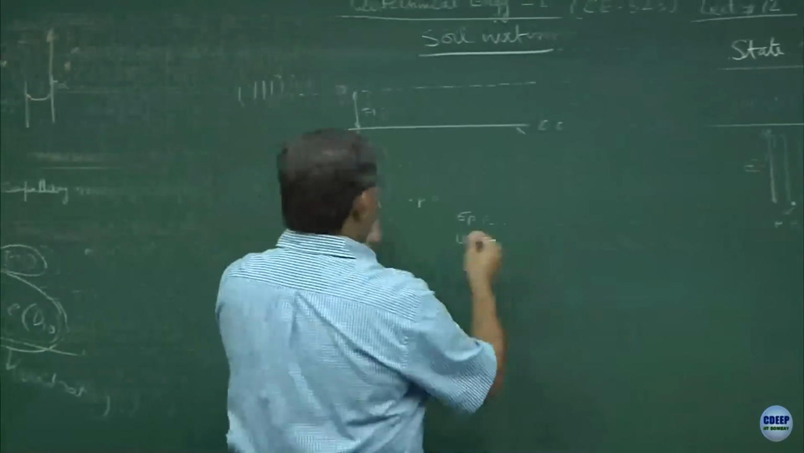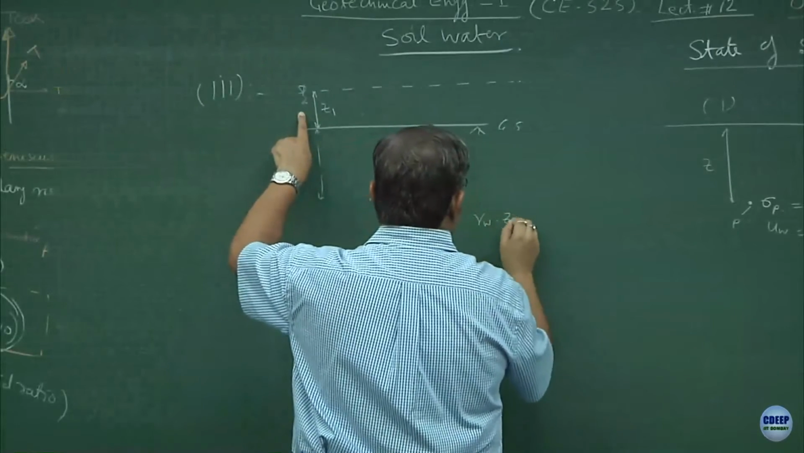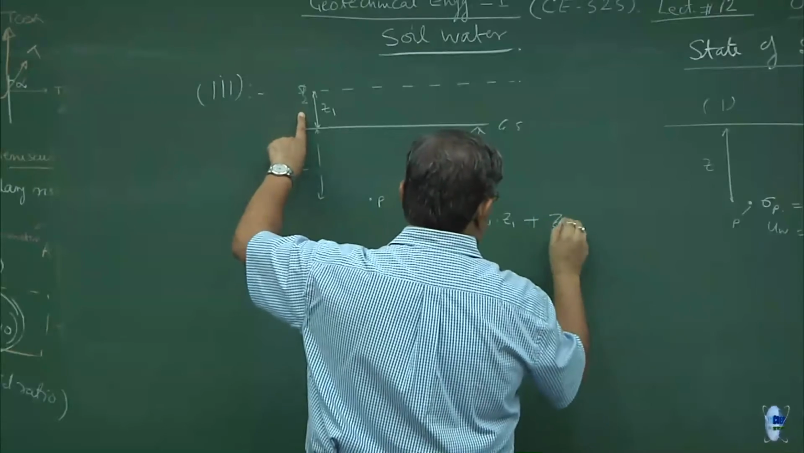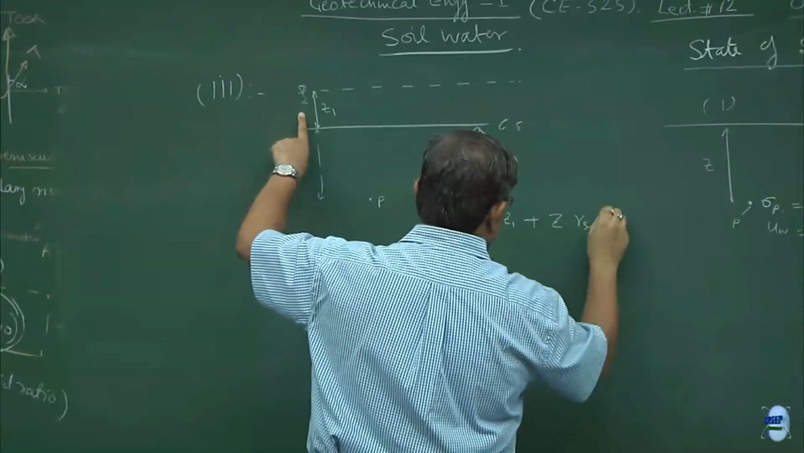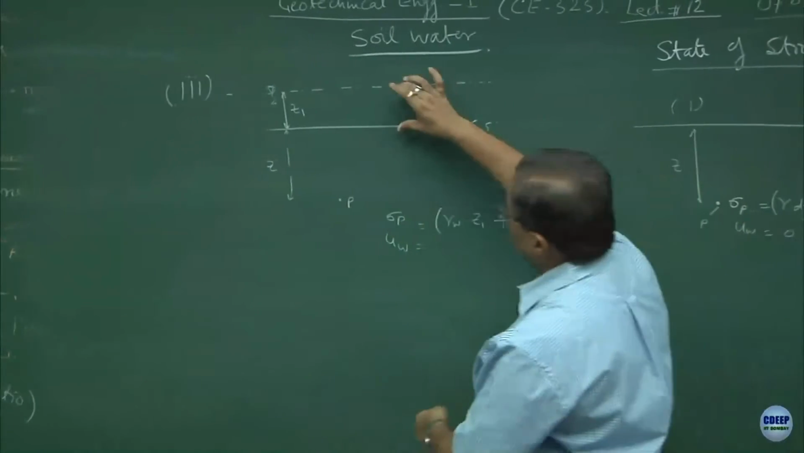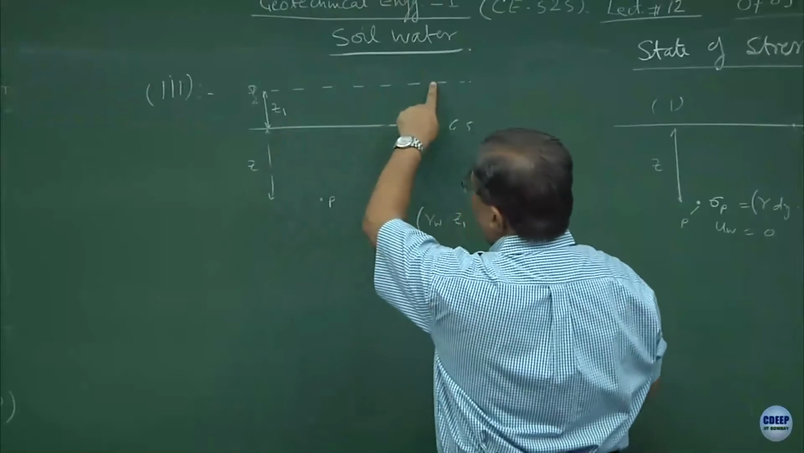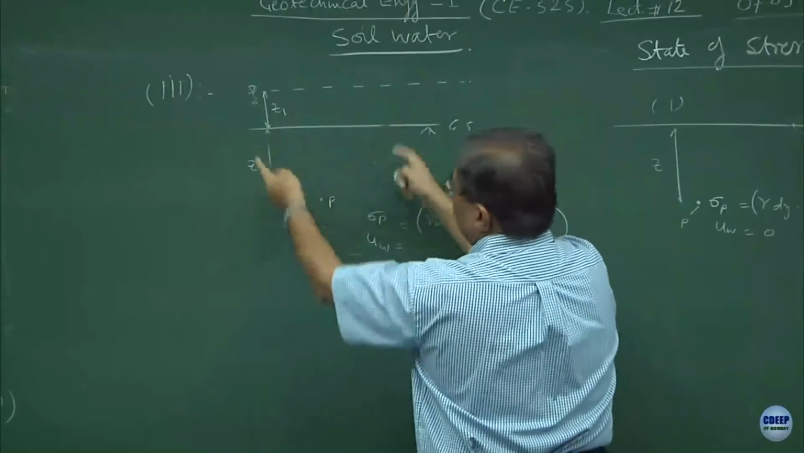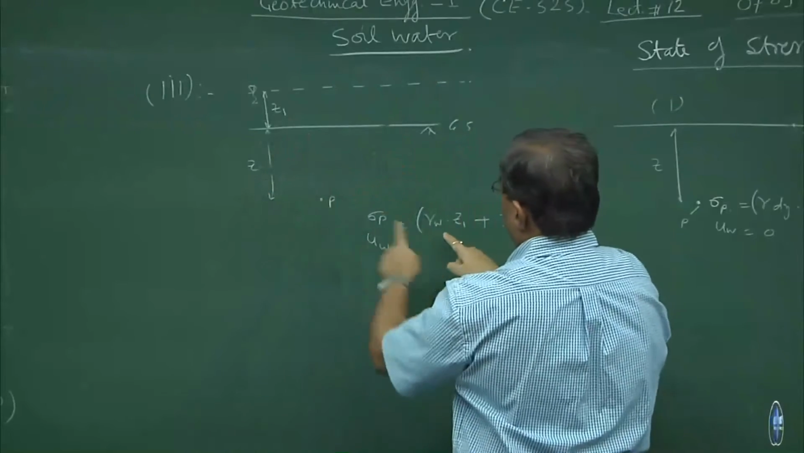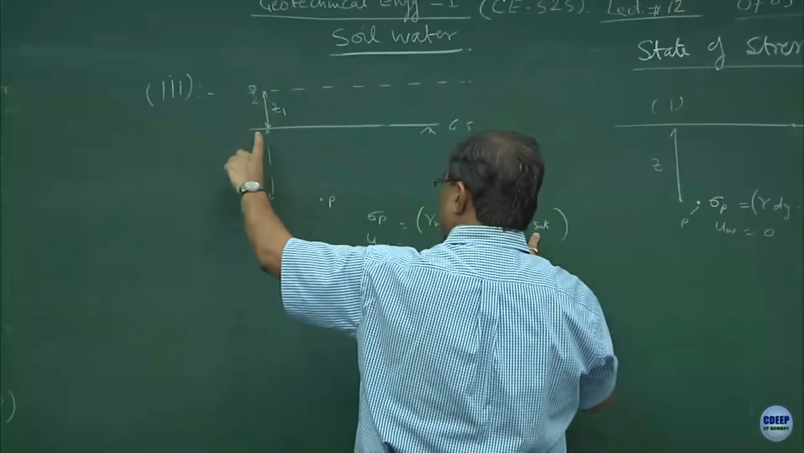So, sigma P will be equal to gamma W Z1 plus Z gamma saturated. Is this okay? This is the overweight, and up to this point this is the whole system, water table is here. So, the whole soil mass is saturated. At this point the stresses will be gamma W Z1 plus gamma saturated into Z.